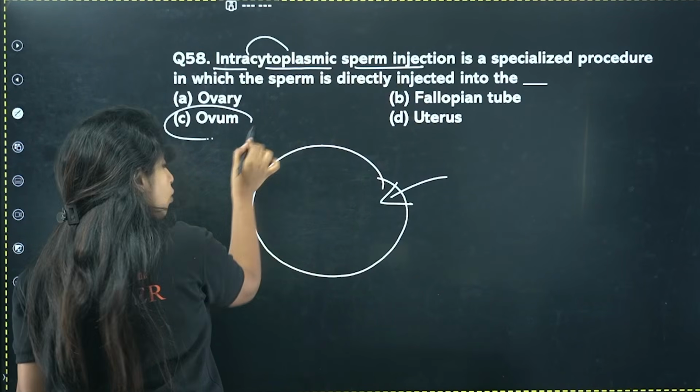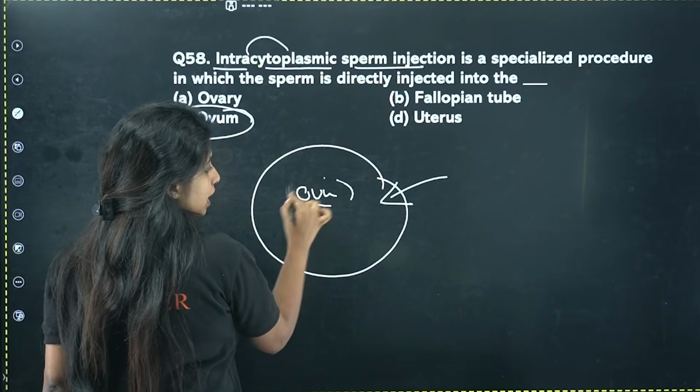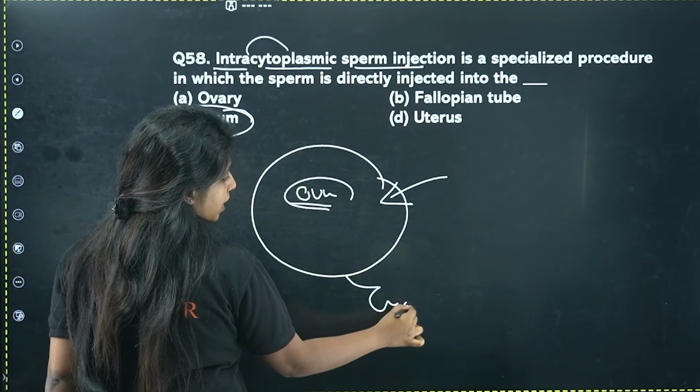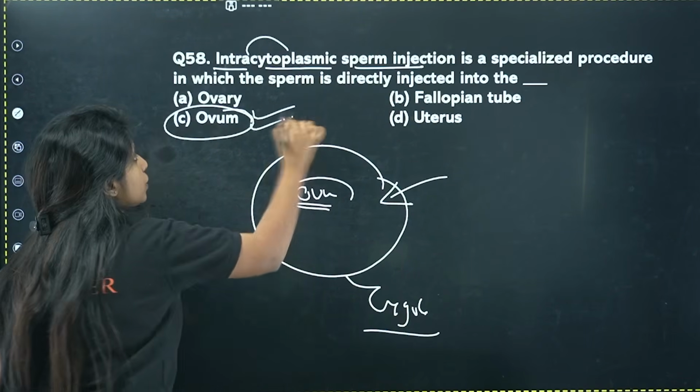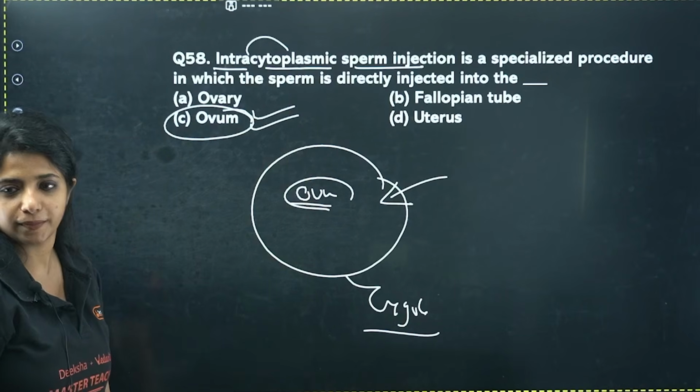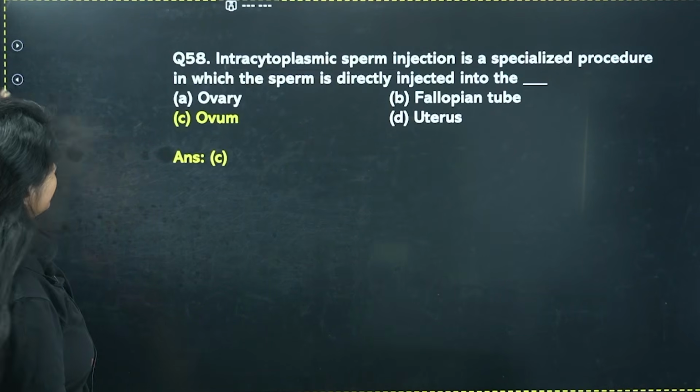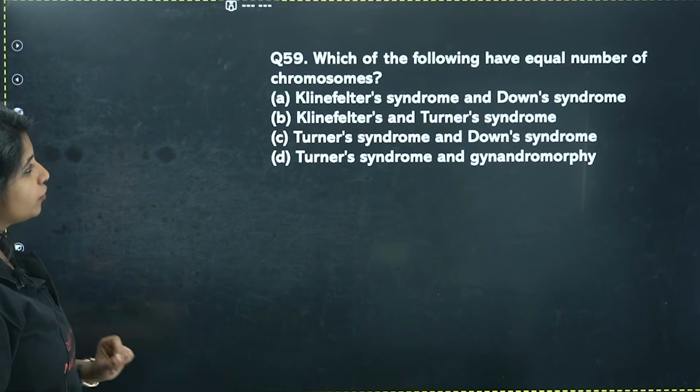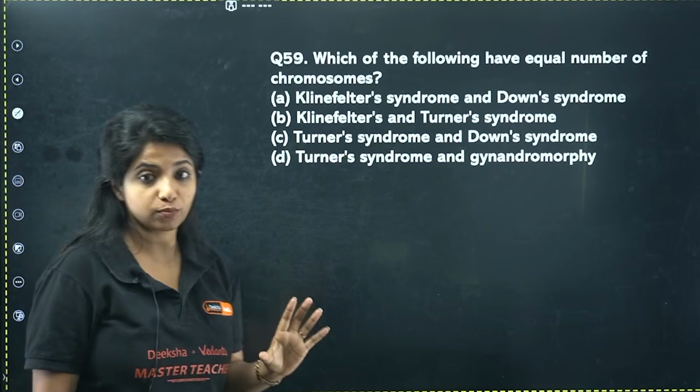Obviously, it is going to be the ovum, the egg cytoplasm. Then only you will get what? The zygote out there. That is why you do ICSI, no? So your answer for this question is going to be ovum. Cool? Cool. Next one. Which of the following have equal number of chromosomes?